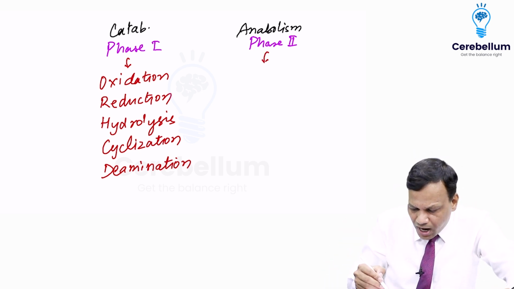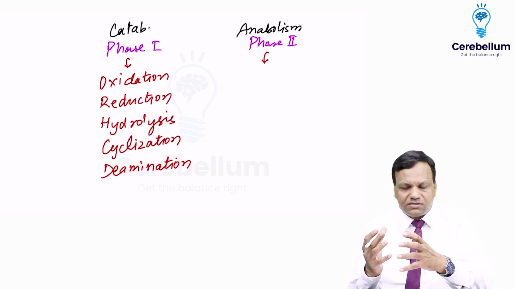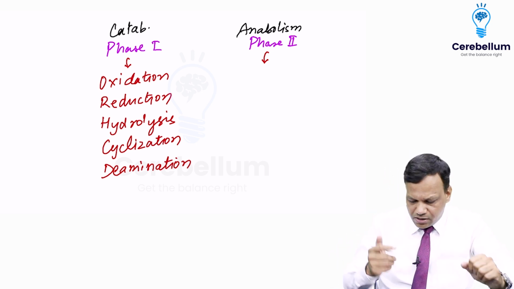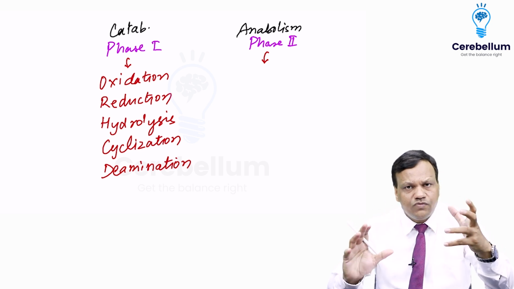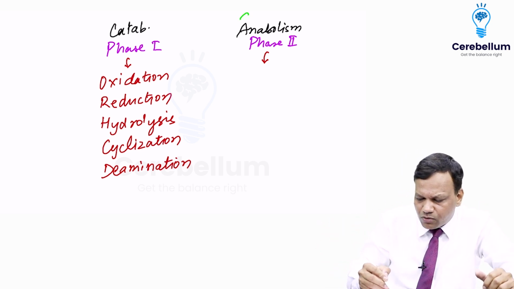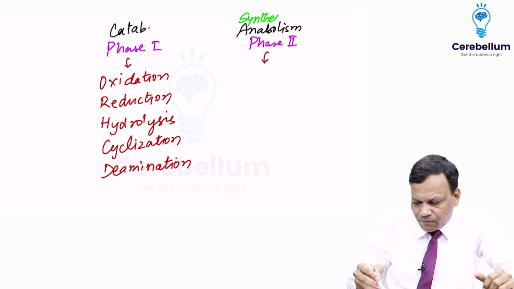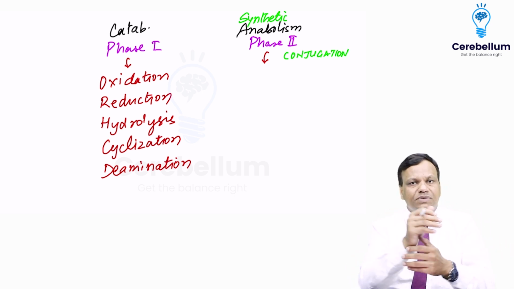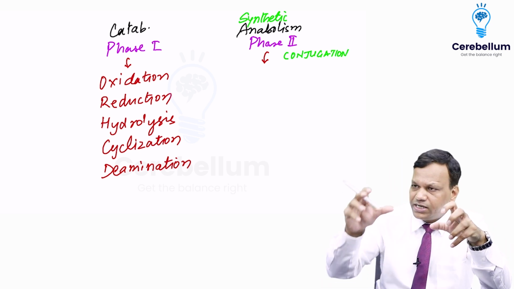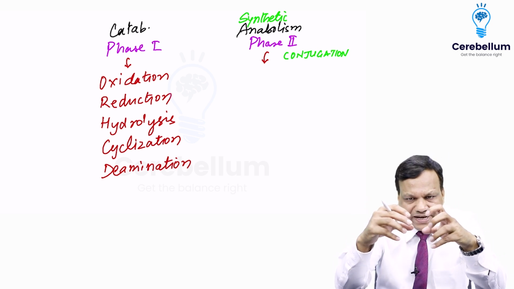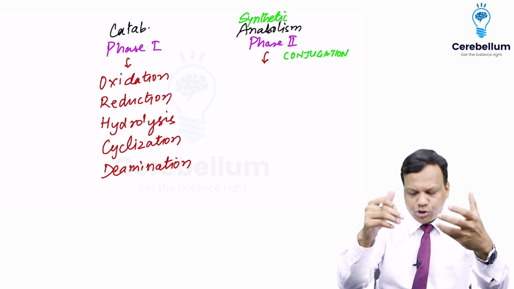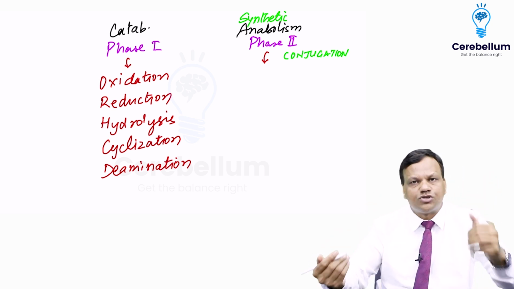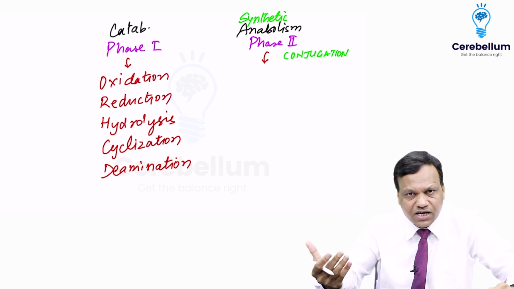Whereas phase 2 are anabolic reactions. That means something is added to the drug. So actually nothing new is synthesized, although they can be known as synthetic reactions. But the right term for them is conjugation reactions. Conjugation reactions means we will conjugate something to the drug, something already present in the body, and the drug, we simply attach the two. So conjugation reaction is the right word for phase 2 reactions. And which substance can we conjugate?